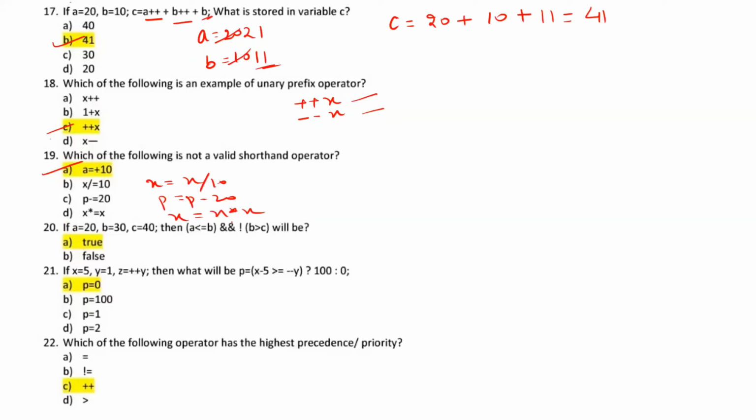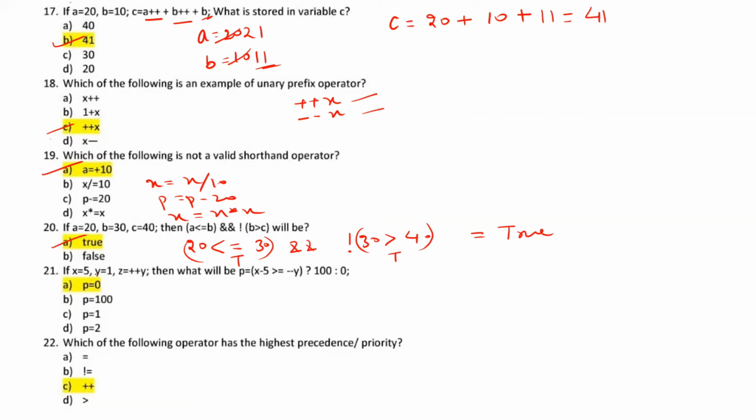Moving with question number 20, value of A is 20, value of B is 30, value of C is 40. If we use this operator, 20 less than equal to 30, this condition is true. And we are using B greater than C. Value of B is 30 greater than C, this condition becomes false. If we apply the not operator over here, then it becomes true. So true and true, then the answer will be true only. So we can mark option A as the correct answer.